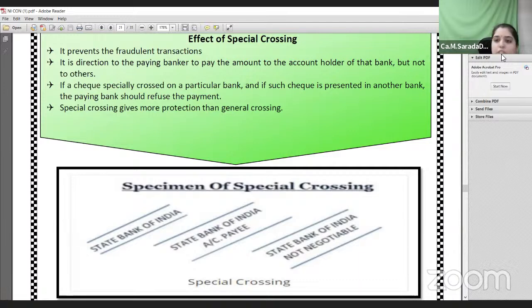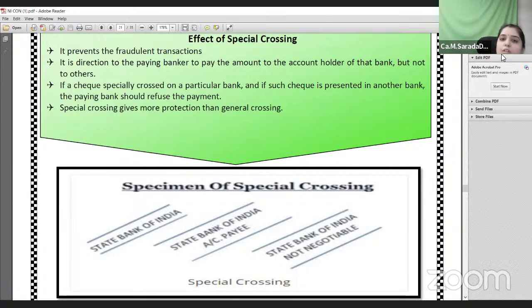Suppose I am having an account in HDFC Bank. I gave an HDFC check to Mr. Y, for whom I need to make the payment. In such cases, if I specifically mention in those two parallel lines the name of the bank, SBI, then the holder of the check should have an account in SBI. Only then the amount will be credited in his account. If he has an account in some other bank, like Union Bank, he cannot get the amount credited there. He should get the amount credited only to SBI, the bank whose name I specified between the two parallel transfer lines. This is important.